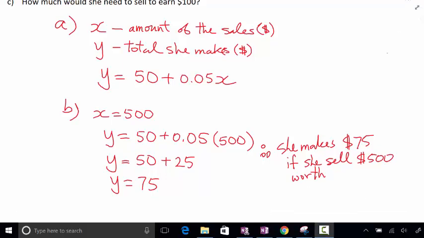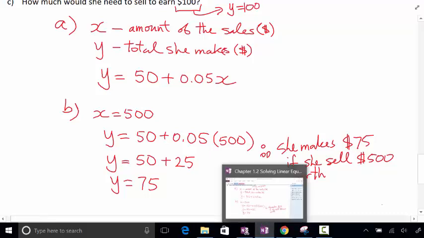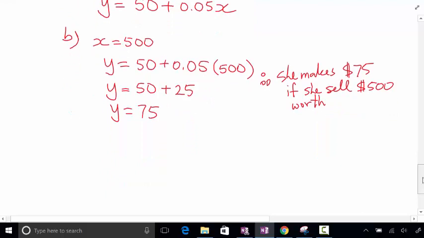Okay, C says, how much would she need to sell to earn $100? Again, look at the question carefully and think about the amount that they gave me is part of which variable? Okay, a value for x or a value for y? How much does she need to sell to earn $100? So that is my y because that's how much she earns. So y equals $100. Okay. So why don't you sub it in and see what you get?